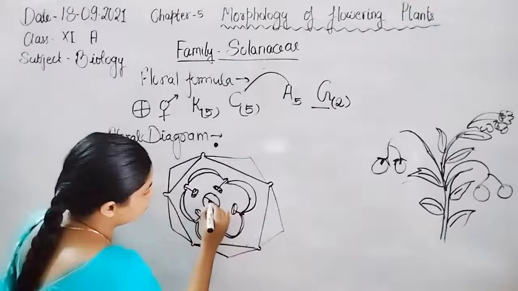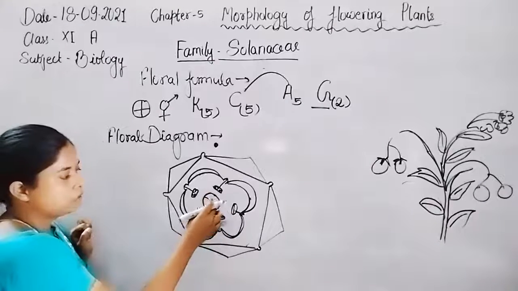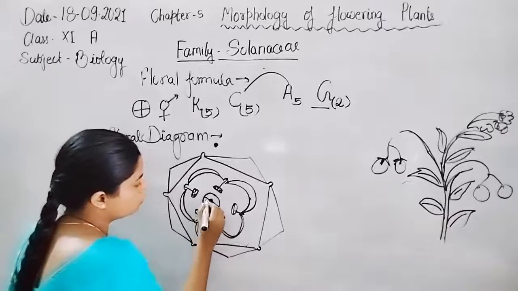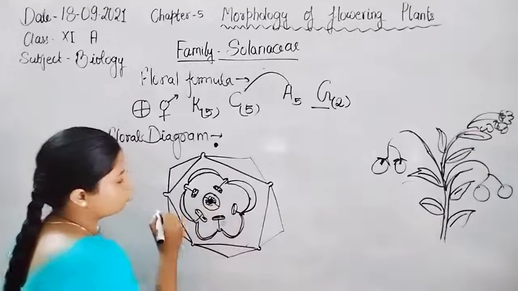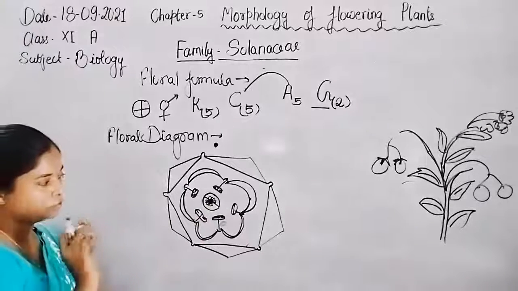Syncarpous, both the carpels are fused with each other, and multiple ovules are present inside the ovary, syncarpous, 2 in number.